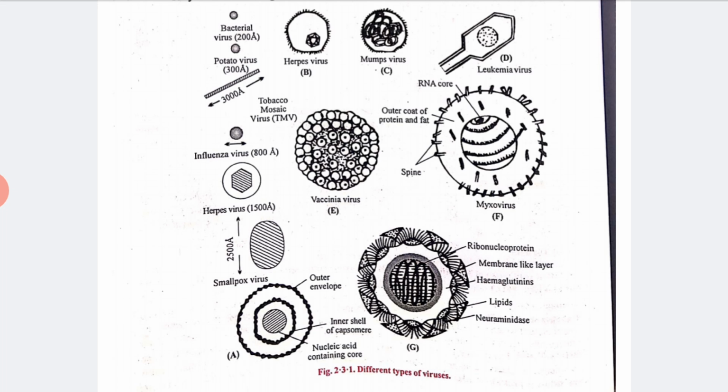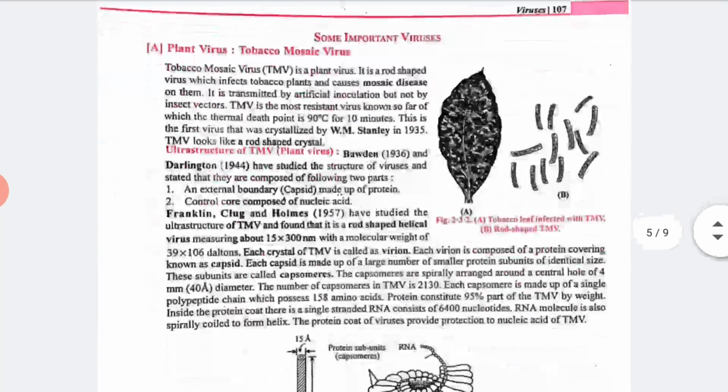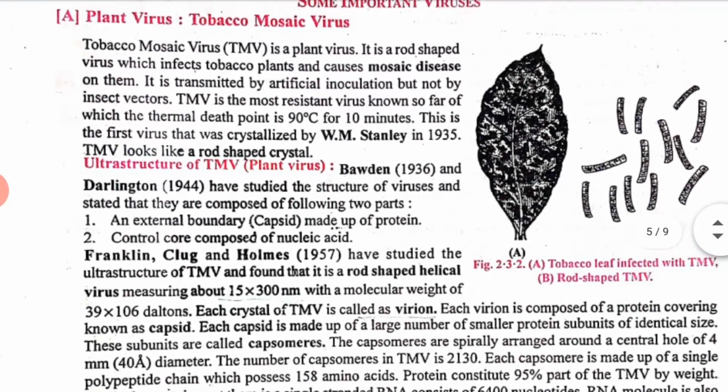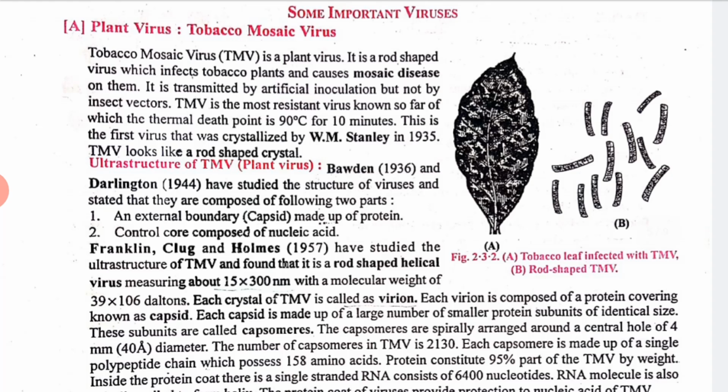Now, first we have plant virus. So, let's talk about plant virus, the tobacco mosaic virus. Tobacco mosaic virus, that is TMV, is a plant virus. It is a rod-shaped virus which infects tobacco plants and causes mosaic disease on them. It is transmitted by artificial inoculation but not by insect vectors.